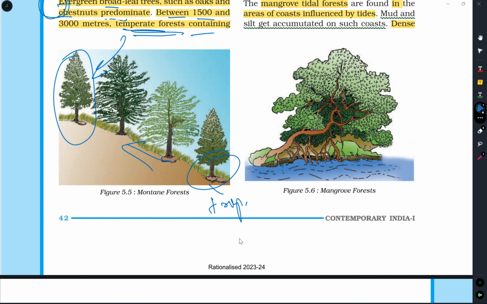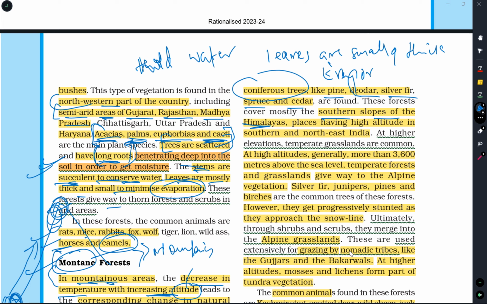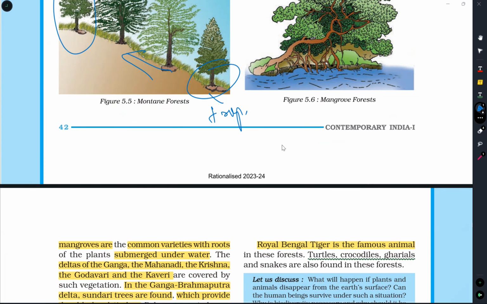Southern slopes of the Himalayas having high altitude in southern and northeast states have this type of forests. At higher elevations, temperate grasslands. As we go above the mountains, we find temperate grasslands only. We do not find any trees there. At high altitudes, generally more than 3600 meters, temperate forests and grasslands give way to alpine type of vegetation. Let us see what are the types of plants and trees which we see in mountain type of forest.